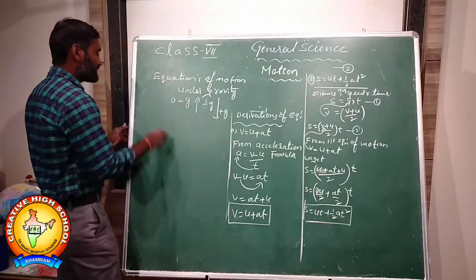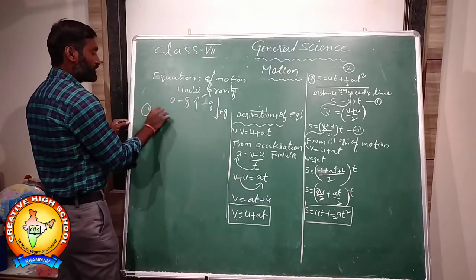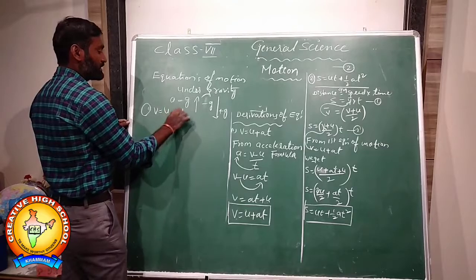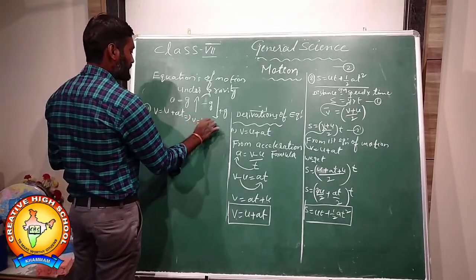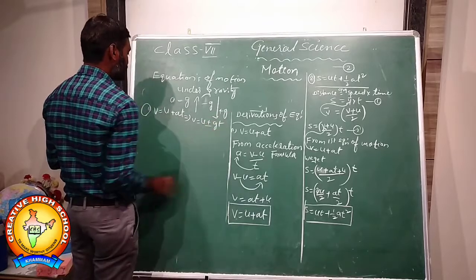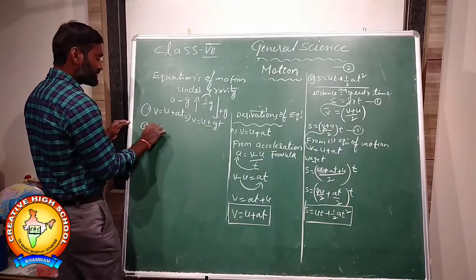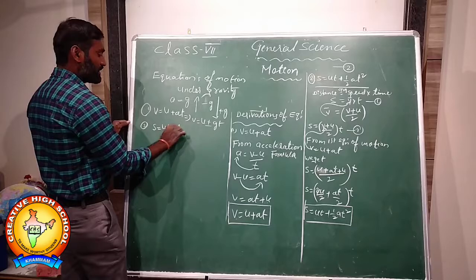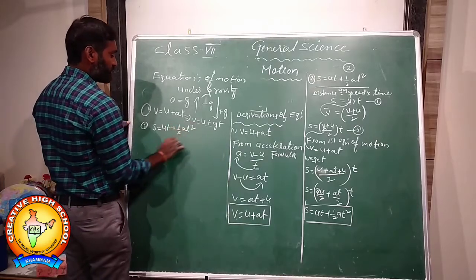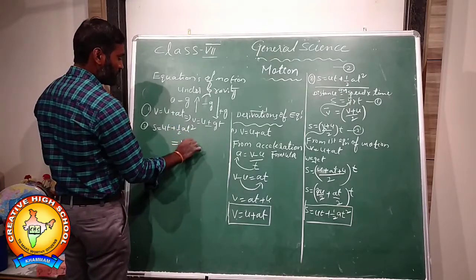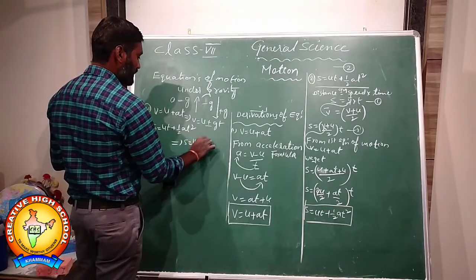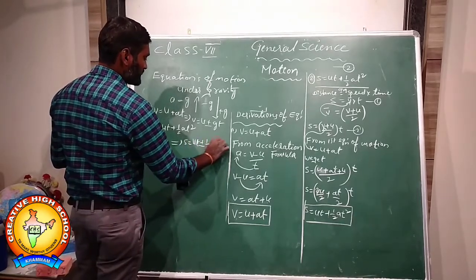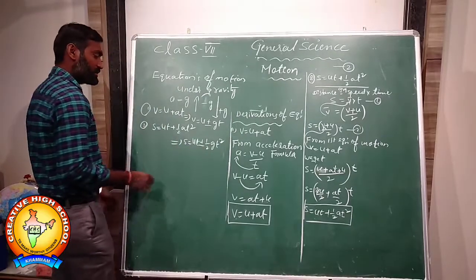Okay. So we can represent the first equation, v is equal to u plus at, as v is equal to u plus or minus gt. Second one, s is equal to ut plus half at square, becomes s is equal to ut plus or minus half gt square.